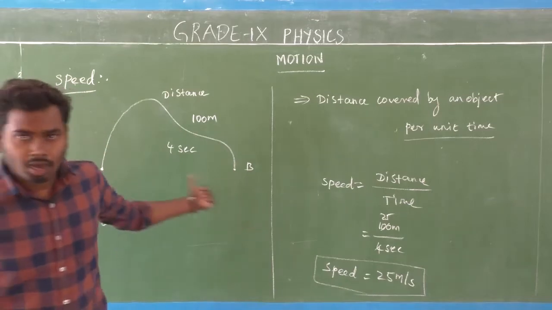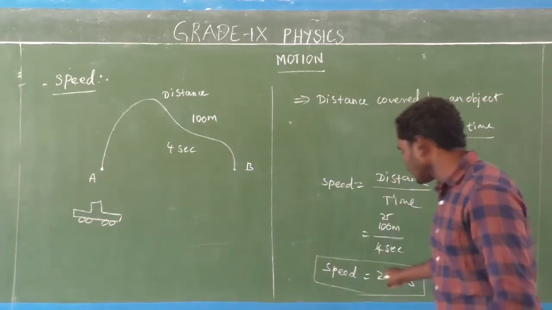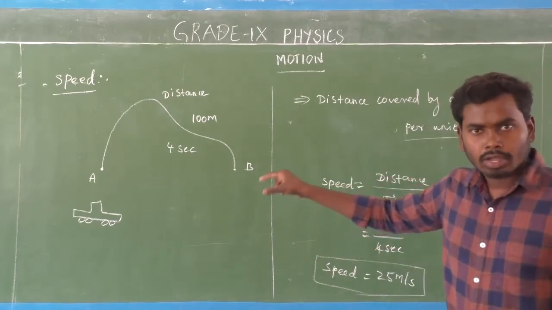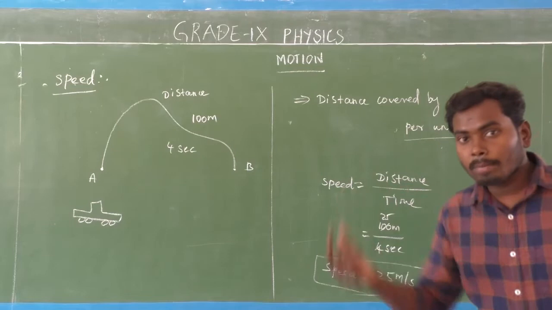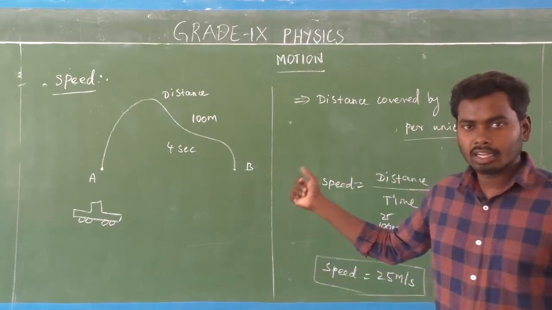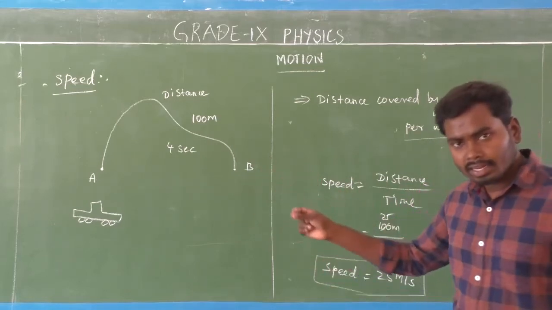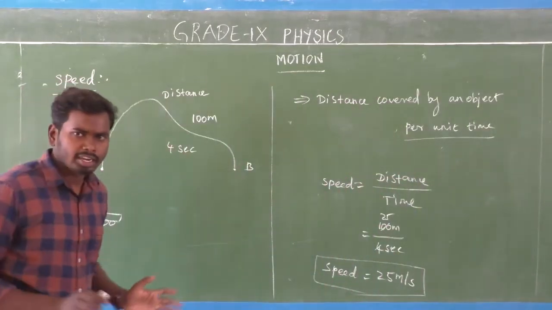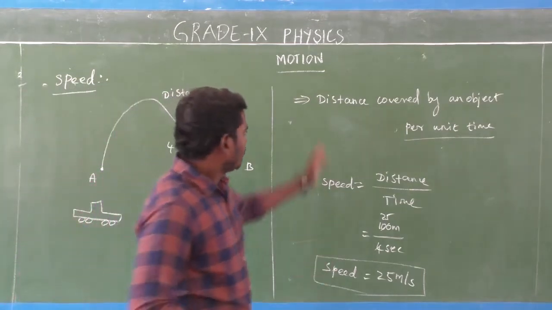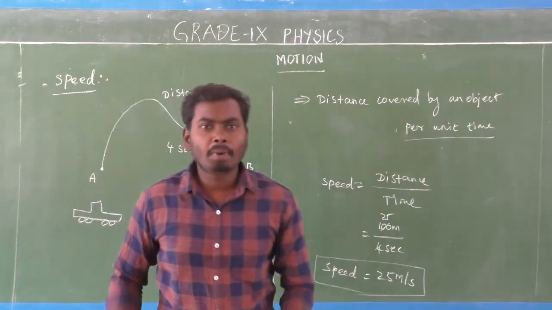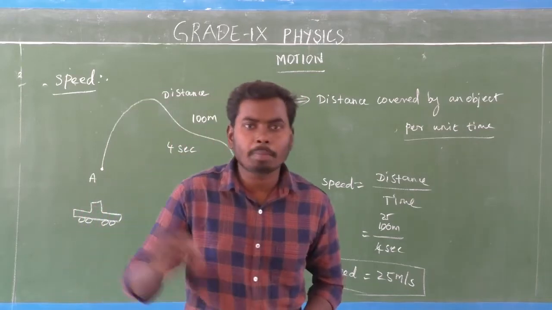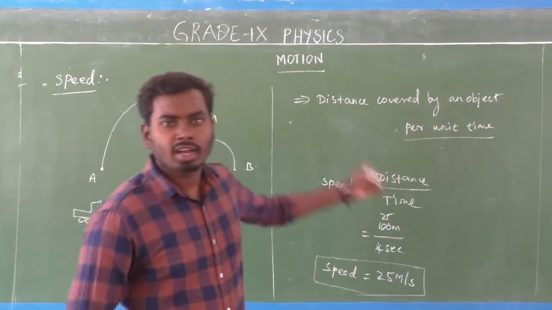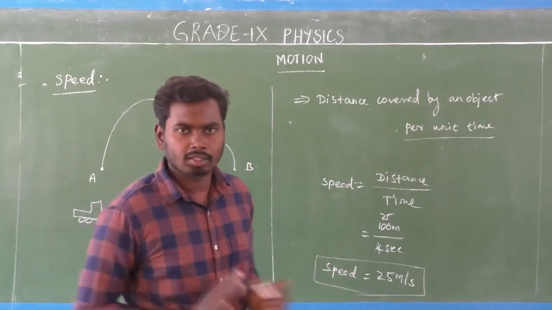The speed of that car is 25 meters per second. What is the meaning of that? Here the car covers 25 meters per second. That is the meaning. So speed is nothing but the distance covered by an object per unit time. What is per unit time? It means per second. Per second, how much distance has been covered by the car, or by any object? That is speed.